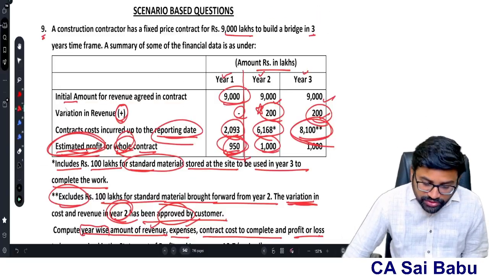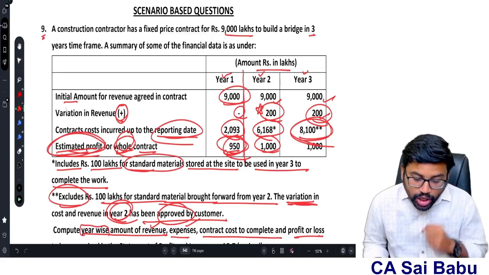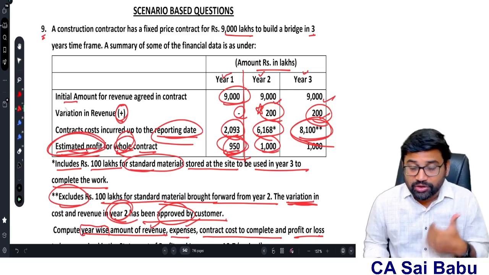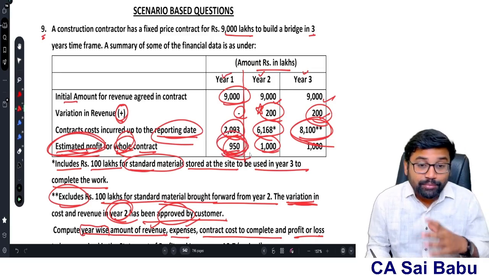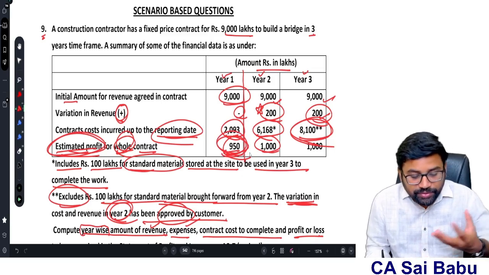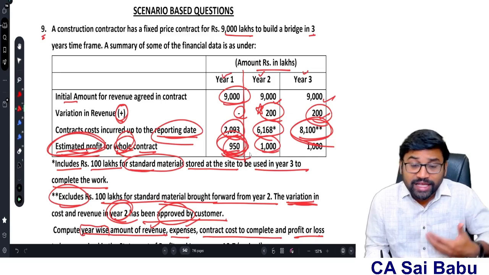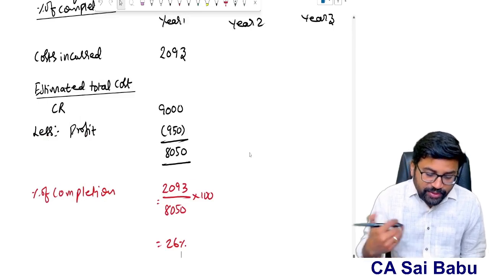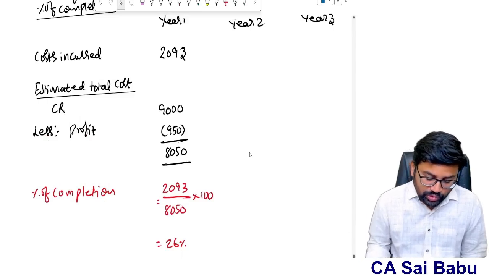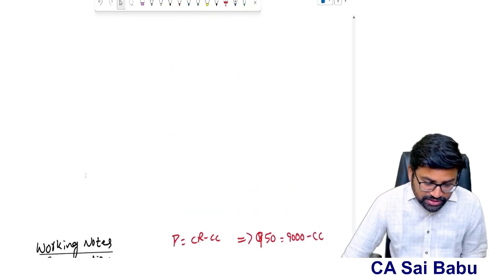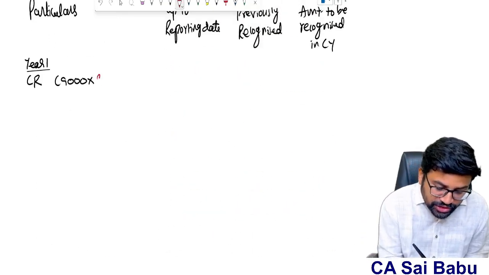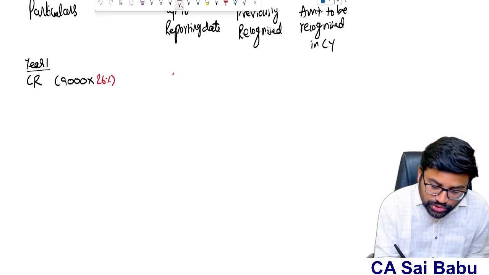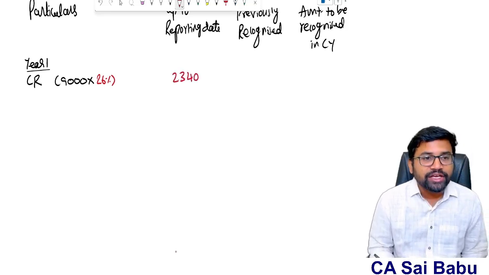So in this question, the main twist is that only, sir. You need to understand how to find out the percentage of completion. Even though we don't know the estimated further cost to complete the contract, we know the total profit of the contract. So from the revenue, if I reduce the whole contract profit, then I will know the total estimated cost of the project. Now, cost incurred divided by total estimated cost of the contract, I got 26%. Now what is the revenue to be recognized? 9,000 into 26%, it is 2,340. That is what I need to recognize.